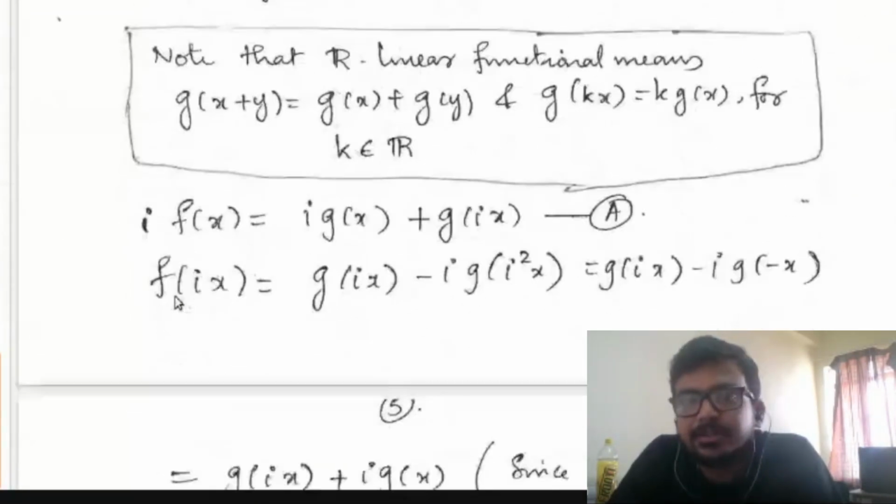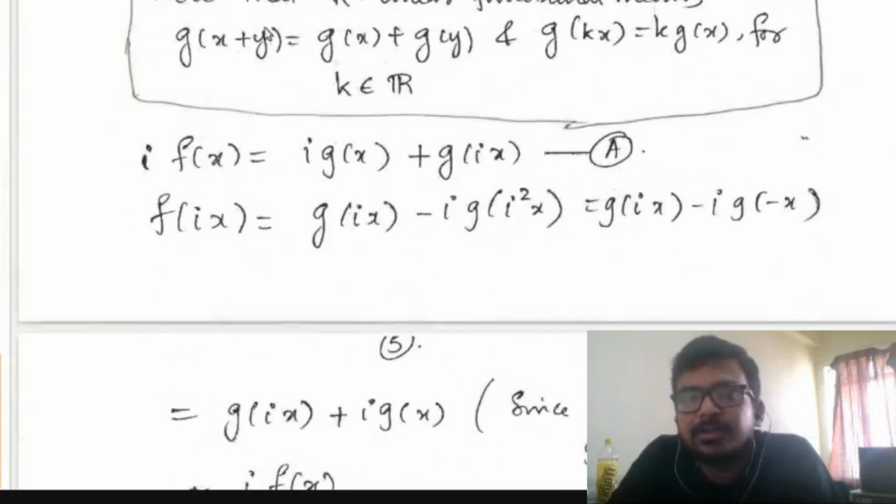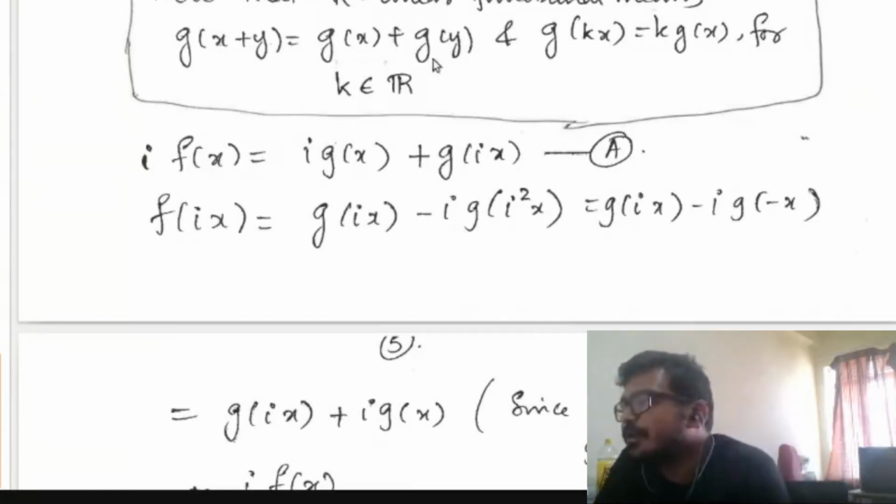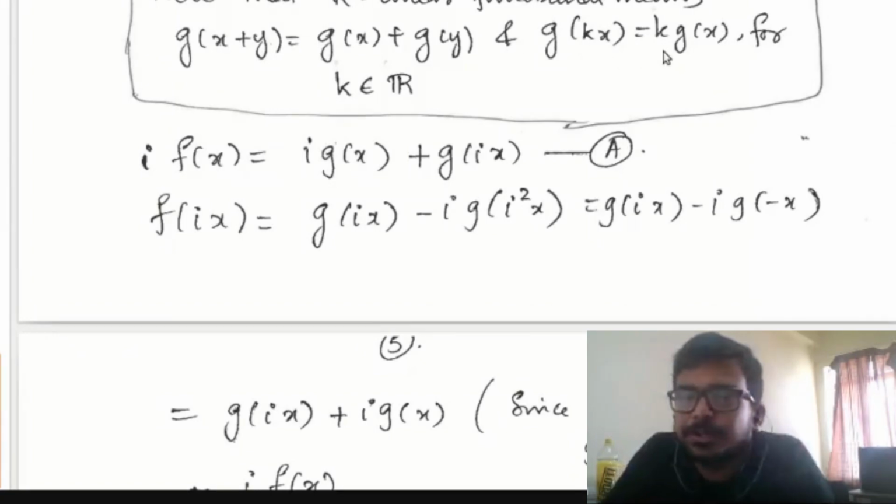See, there is a definition of R linear functional. So you consider V, G is an R linear functional, means this condition is satisfied. G of x plus y should be G of x plus G of y, and G of kx is equal to k times G of x whenever k belongs to R. So this is the definition of R linear functional.